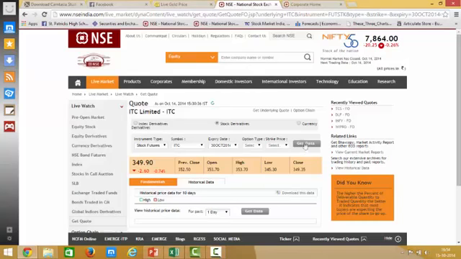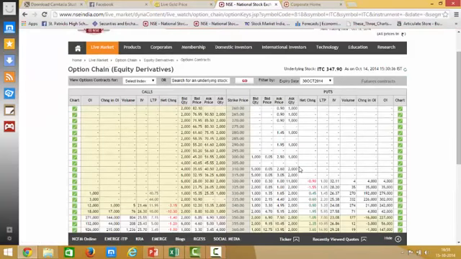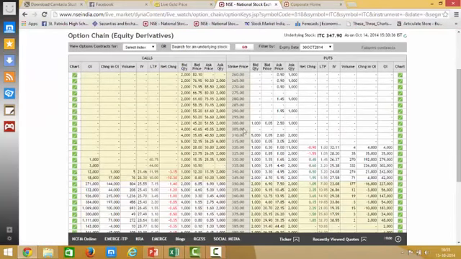Now, if I want to see the options, click on the option chain. Option chain will give you information about calls and puts of ITC security expiring on 30th October. There are various strikes of this particular security given here, and the calls data of those strikes and the puts data of those strikes is given on the right side.